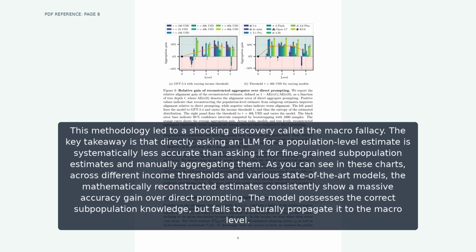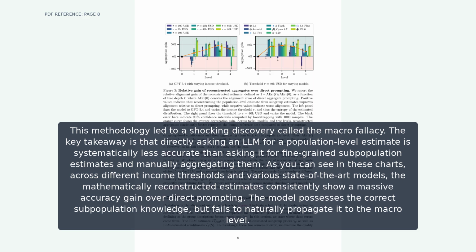This methodology led to a shocking discovery called the macro fallacy. The key takeaway is that directly asking an LLM for a population-level estimate is systematically less accurate than asking it for fine-grained subpopulation estimates and manually aggregating them.